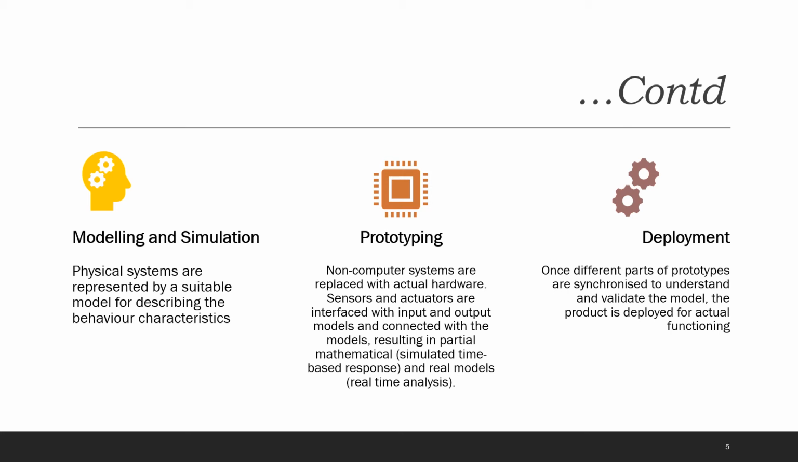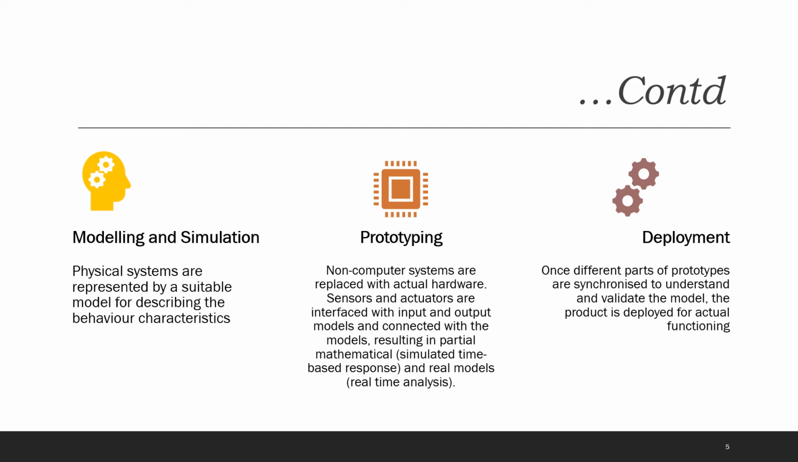The mechatronics design approach essentially consists of three steps: the modeling and simulation, prototyping, and finally the deployment. The first step is the modeling and simulation. As the name suggests, in this the physical systems are represented by a suitable model for describing the behavior characteristics. Numerical or computer software can be used to develop the model or the design. The model or design can be developed by analyzing the different elements and studying their intended functions of the system.